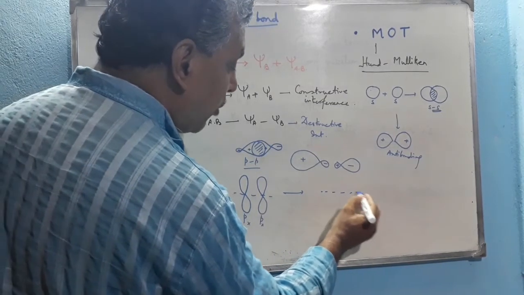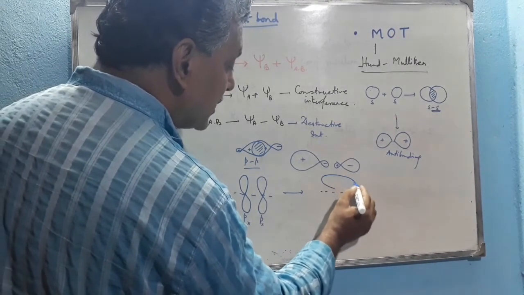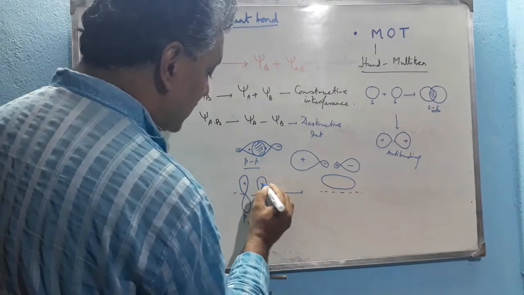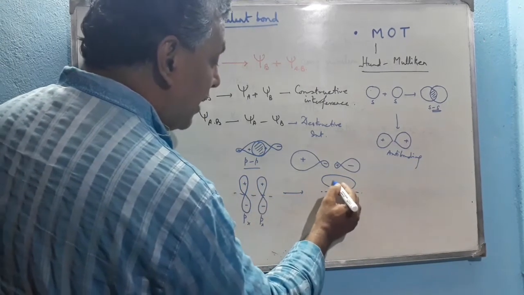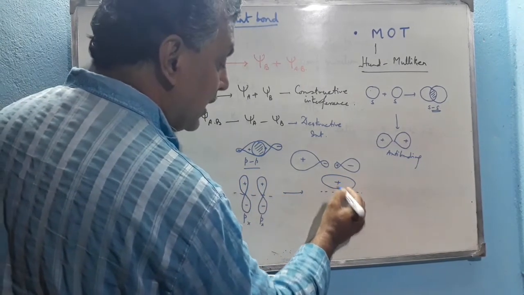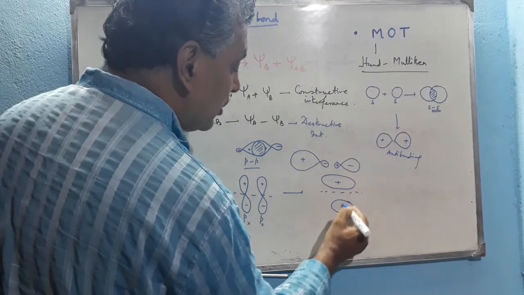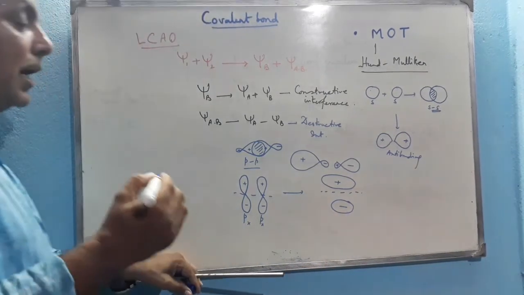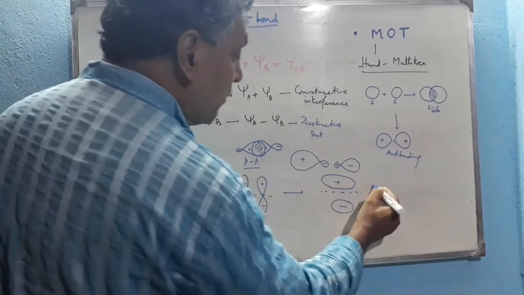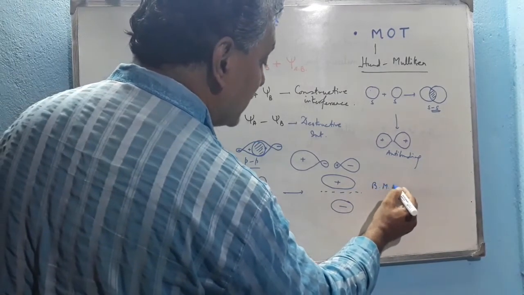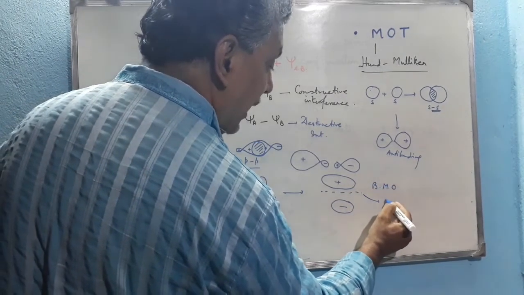This is the sigma bonded plane. This is plus, this is plus, this is minus, minus. Plus or minus indicates only the sign of the wave function. So this is the bonding molecular orbital, and this is the sigma bonded electron plane.